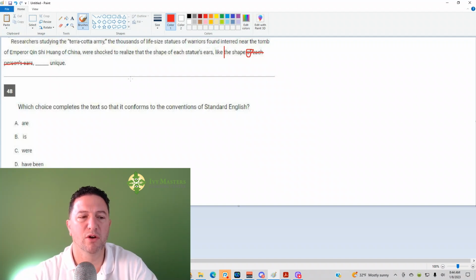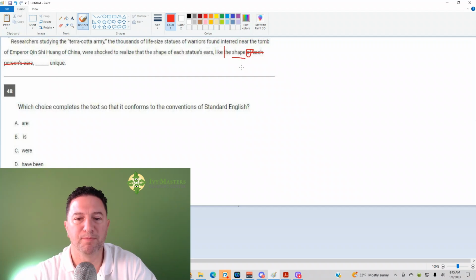So students will get this wrong all the time because they'll be like, ears is plural. So they'll say ears are, ears were, ears have been, but that's not right because it's part of the prepositional phrase. You got to take it out. This is what the SAT will commonly do. The subject here is shape, and shape is singular. They'll put a singular subject, and then they'll have a prepositional phrase that ends with a plural noun, and that plural noun is going to be closer to the verb, so it sounds like you need a plural verb, but that's wrong. Or they'll put a plural subject and a prepositional phrase that ends with a singular noun that's closer to the verb. But regardless, take out those prepositional phrases.